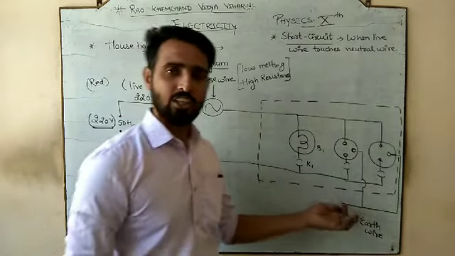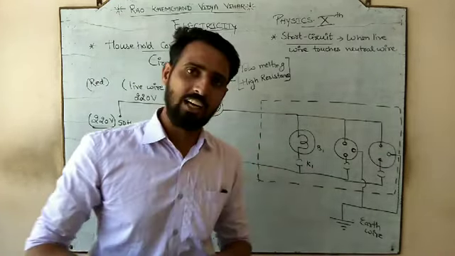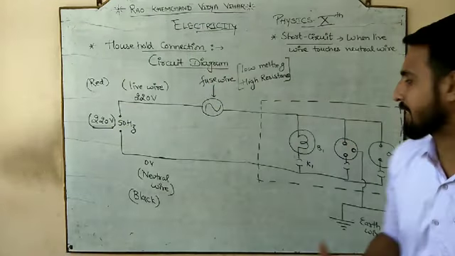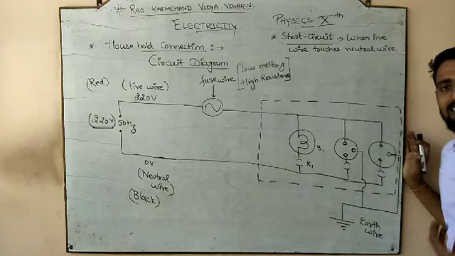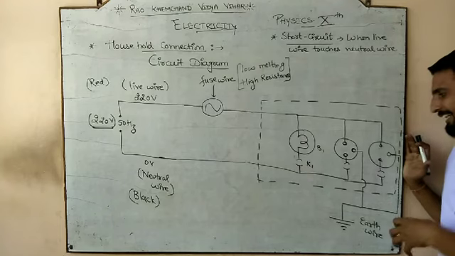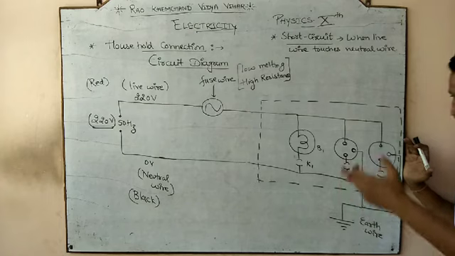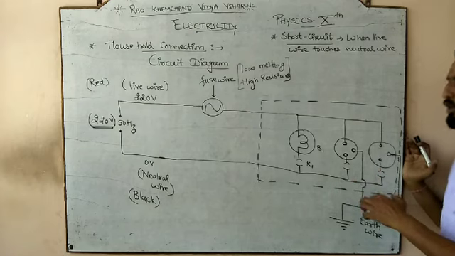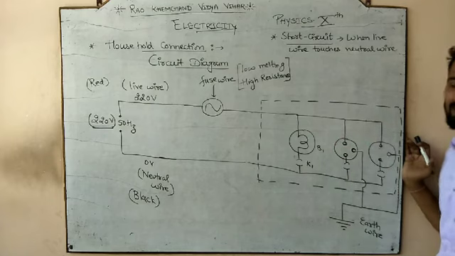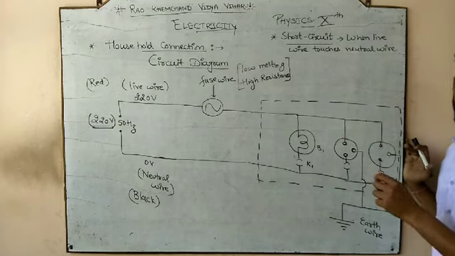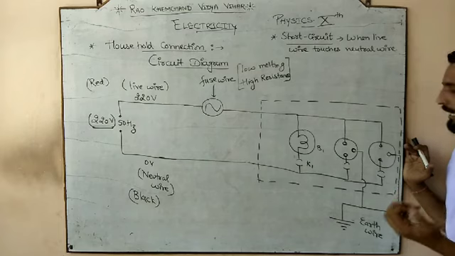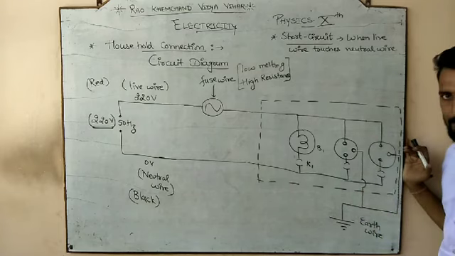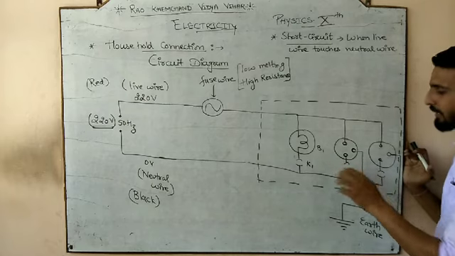If you have some extra charge, अगर आपके पास charge extra चला आता है, and if your appliance does not require that much amount of charge, आपके appliance को उस charge की जरूरत नहीं है, that extra charge will decompose to the earth. हम उसे earth में decompose कर देते हैं. We will not allow that extra charge to remain in the circuit, because let's suppose you connect a fan plug, आपने एक fan का plug connect किया here, okay,